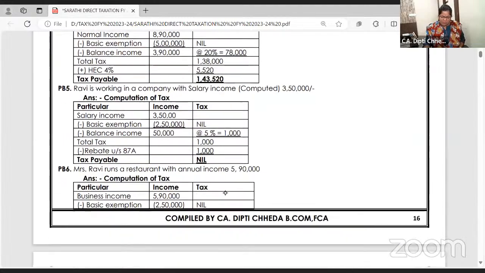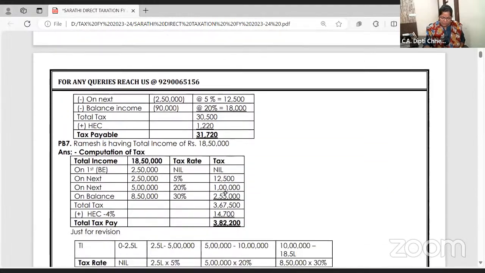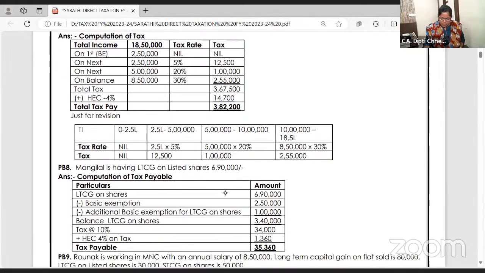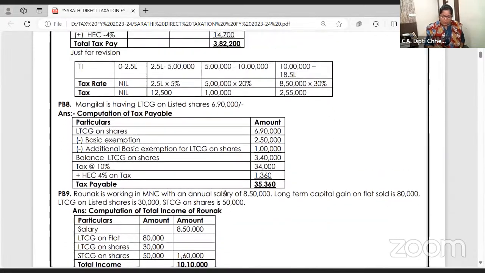These are all the problems. Now I'm not scrolling down through all the problems. If you have this material, you check it. You want more help? See, this is long-term capital gain of 6,90,000. In long term and short term capital gain, do we give basic exemption? Yes. And Mangilal's age is not given. So how much basic exemption?